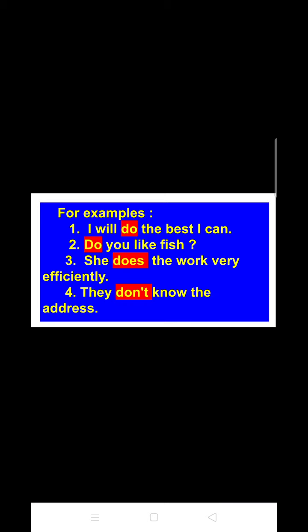So now here are the examples. I will do the best I can. Do you like fish? She does the work very efficiently. They don't know the address. So students, in this example you can follow how I have used the verb do in terms of different subjects and tenses.